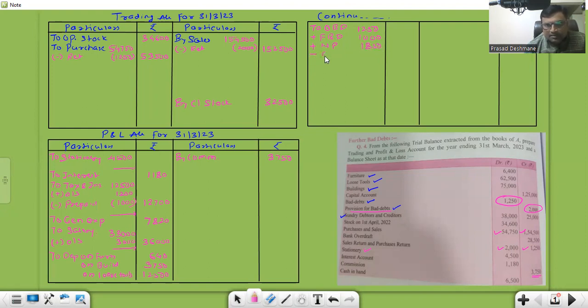And from this, we'll subtract the old provision, which is 2000. So total is coming 2100. Any doubt in this here? OBD plus FBD plus NP minus old provision, 2100. Correct? Now, this is done.